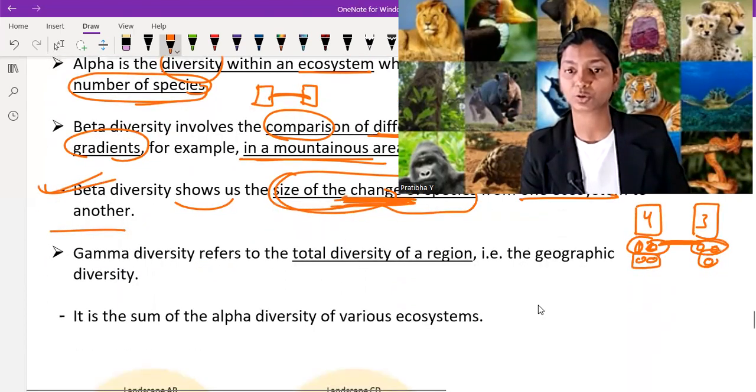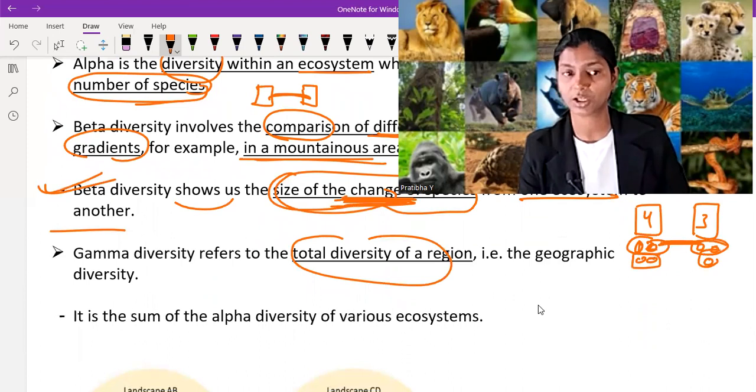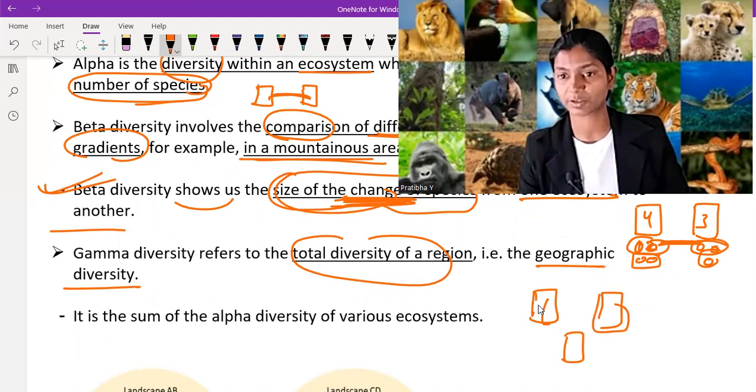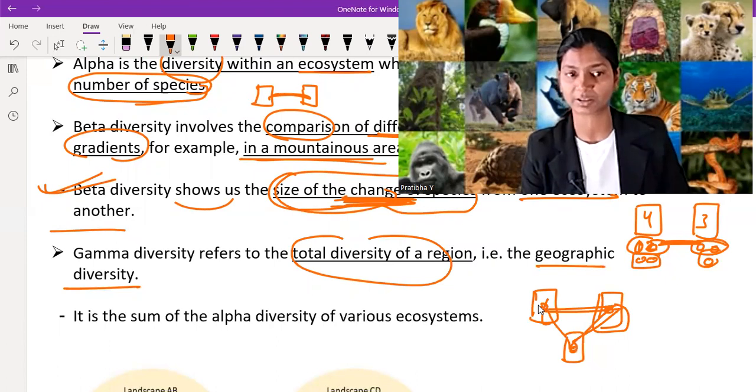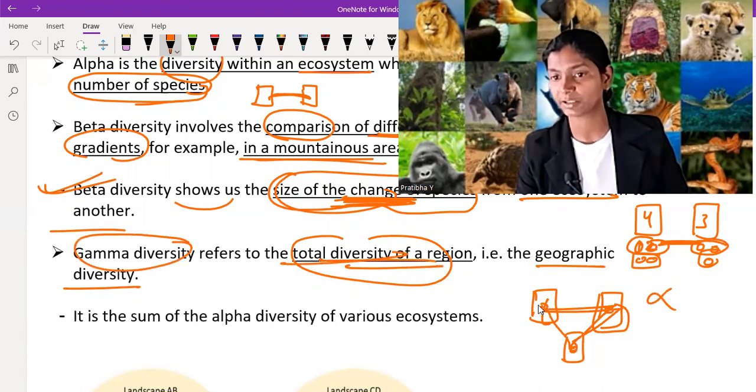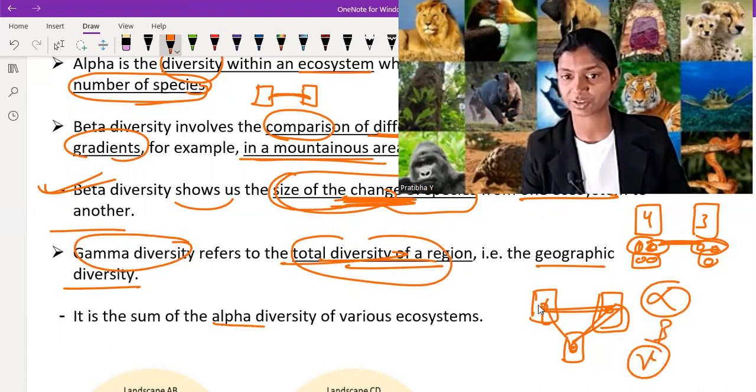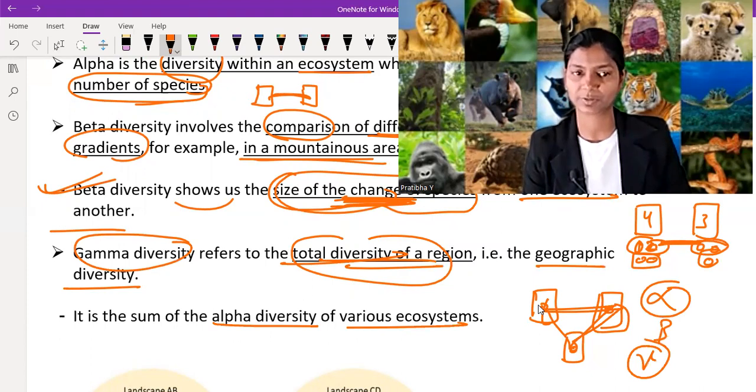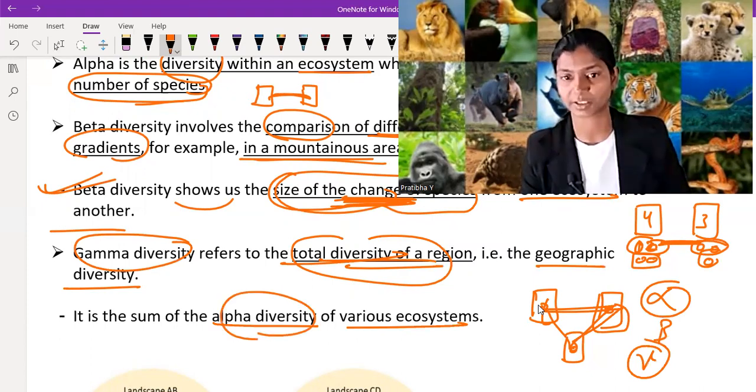Gamma diversity refers to the total diversity of a region. That means geographic diversity. That means there are 3 ecosystems, and we count the total diversity. If there is a common one in all the 3, we do not include it twice. So gamma diversity refers to the total diversity of a region. Alpha is within, beta is between, and gamma is the total. It is the sum of the alpha diversity of various ecosystems.